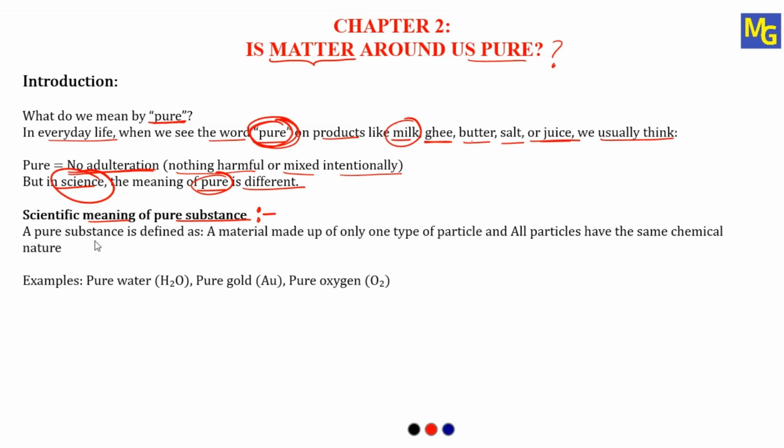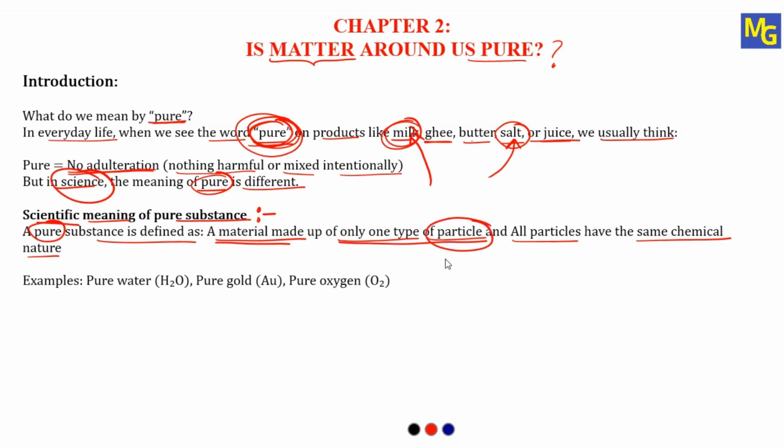A pure substance is defined as a material made up of only one type of particle, and all particles have the same chemical nature. That substance is called pure. See, it is very important and very easy. In our day-to-day life, we think that pure milk means nothing is mixed into the milk. If I say salt, pure salt means nothing is mixed into the salt. But scientifically, the meaning of the word pure is totally different. It is a material which is made up of only one type of particle.